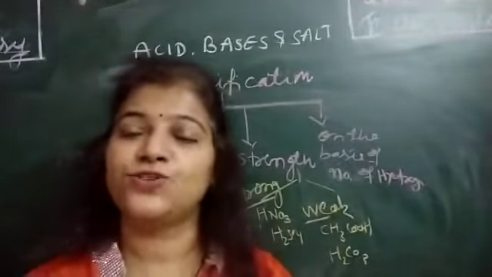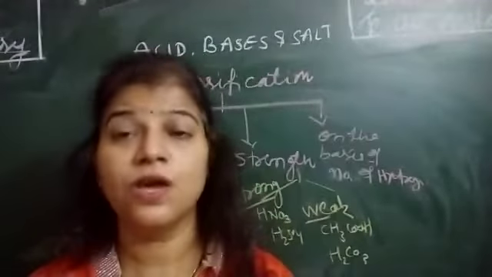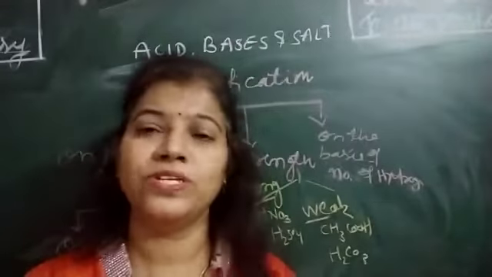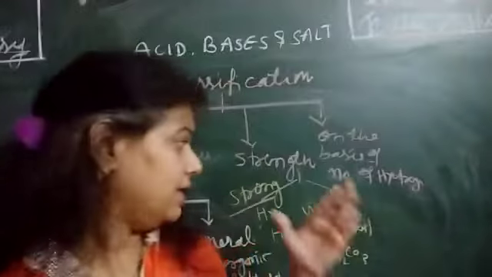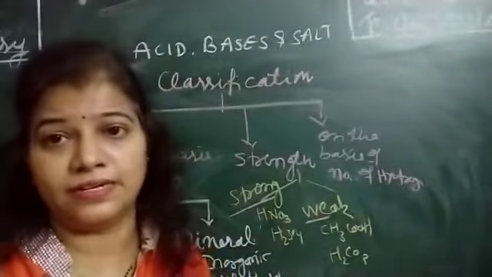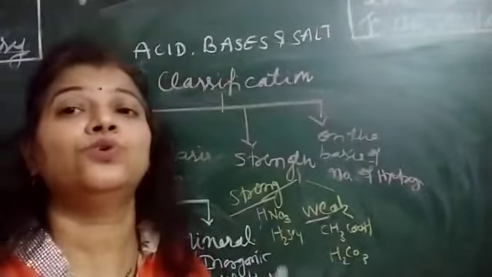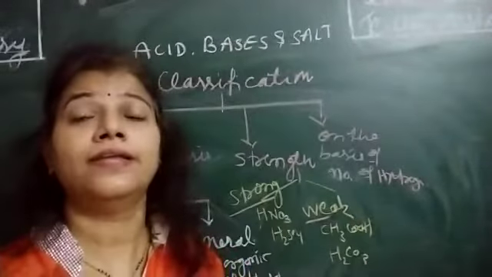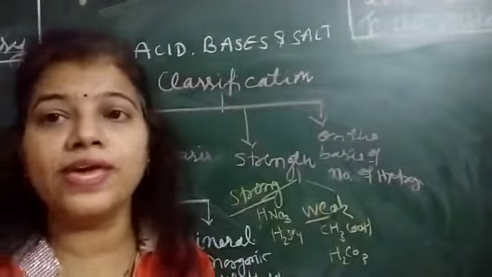A strong acid produces hydrogen ions and dissociates completely. Weak acids cannot dissociate completely into their ions. They do not furnish ions totally, and they are said to be weak acids.